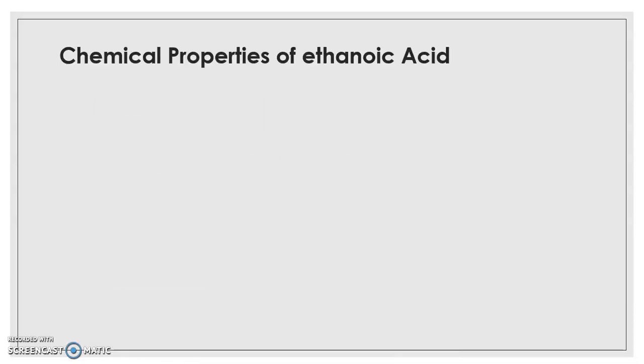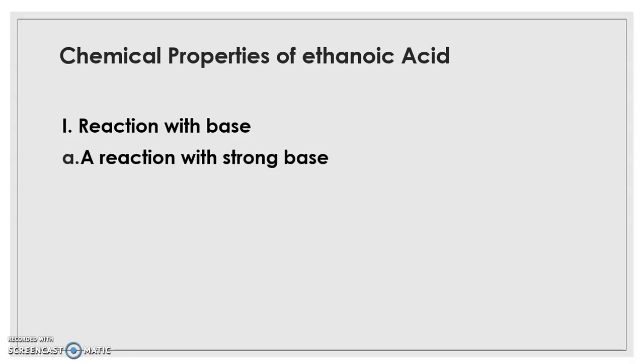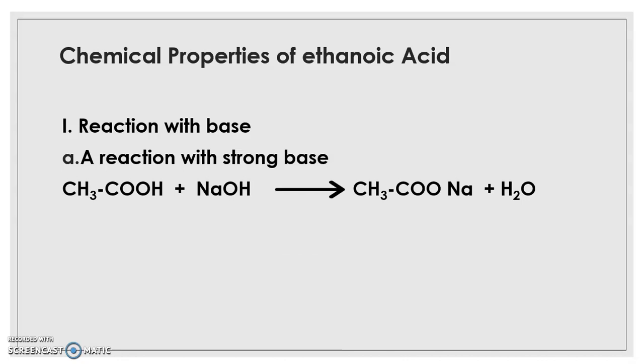Going to the chemical properties of ethanoic acid, the first reaction that we are going to carry out is with a base. Let us first react ethanoic acid with a strong base. Examples of strong bases are sodium hydroxide, potassium hydroxide, etc. Ethanoic acid, the formula is CH3COOH. It reacts with NaOH, a strong base, to form CH3COONa.